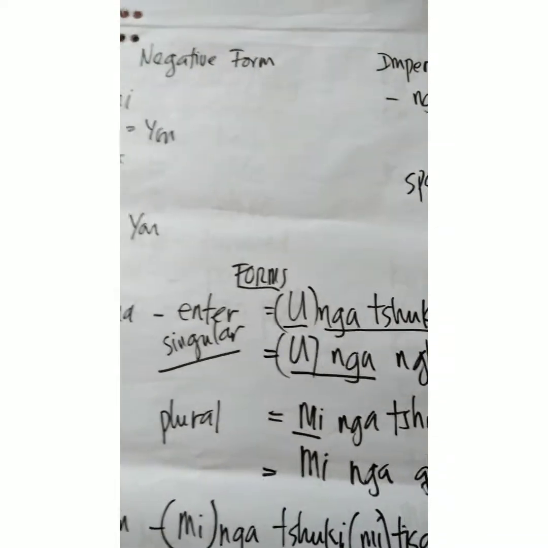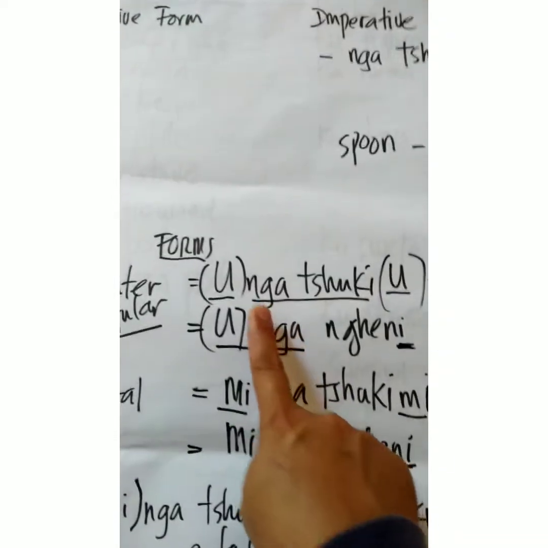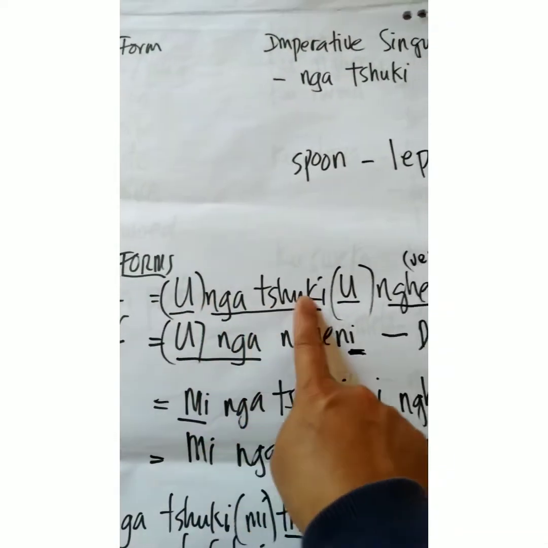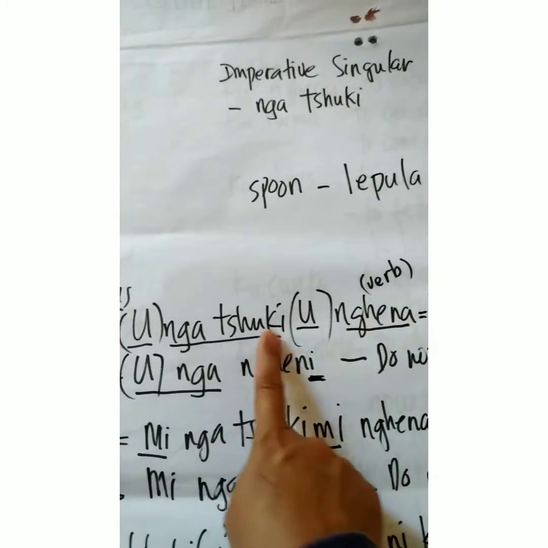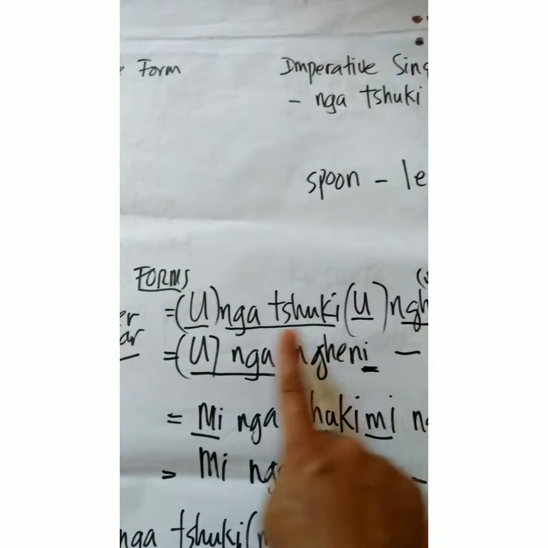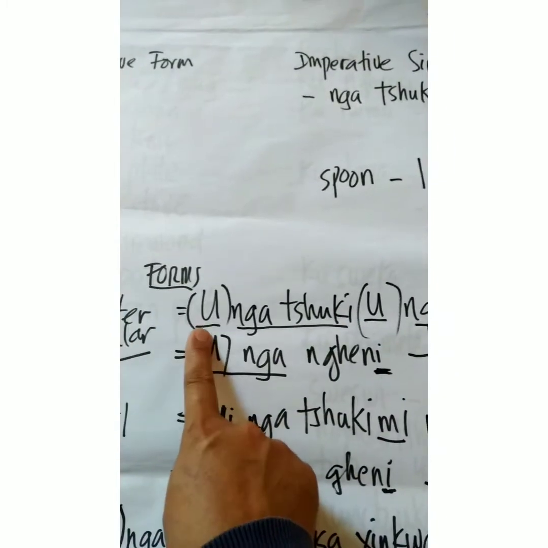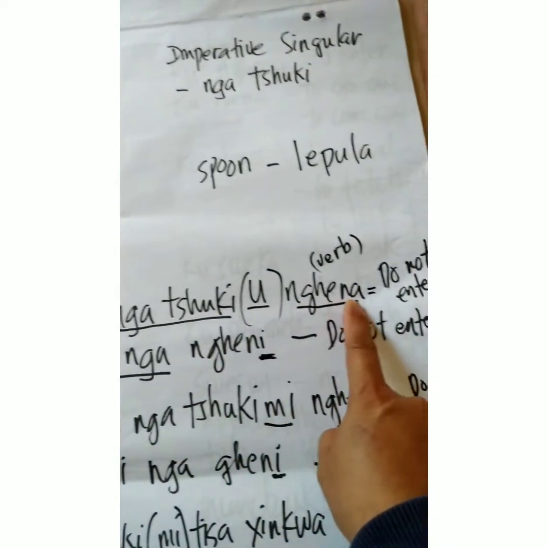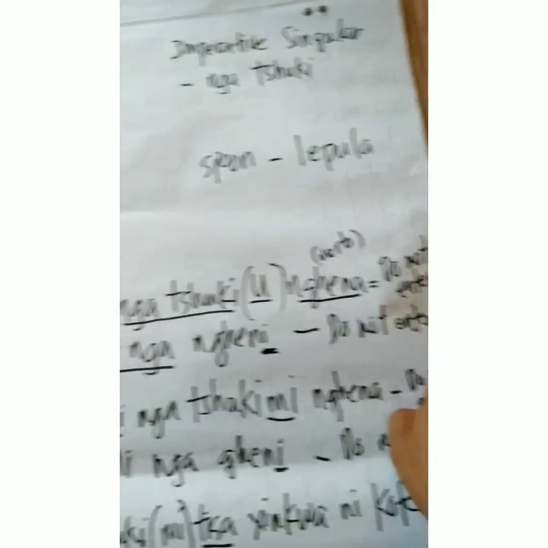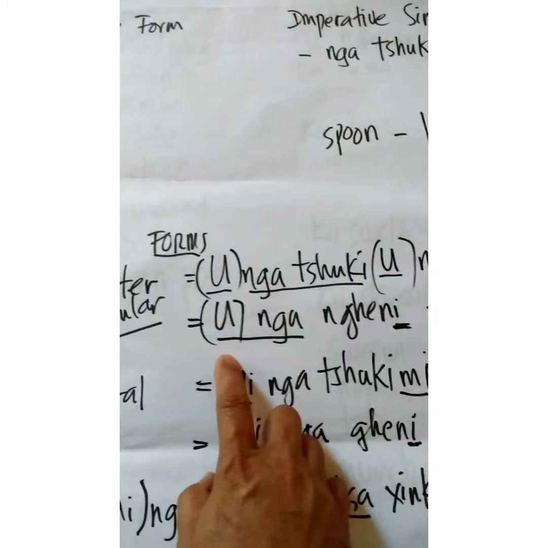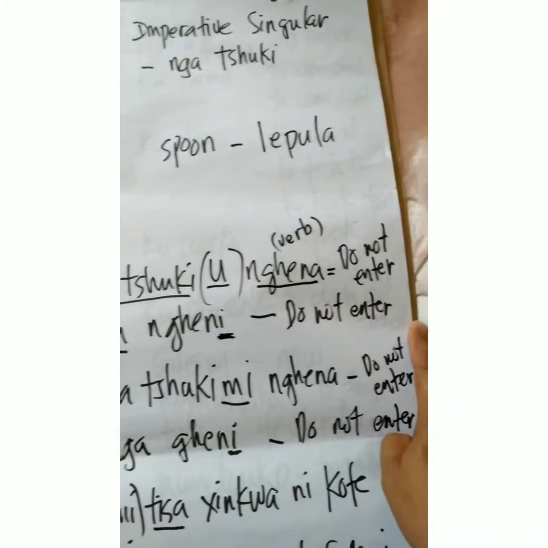So in the singular you, there are two forms in making an imperative. You say ongatsuki, which means do not. So ongatsuki ongangena. Ngena is the verb, so do not enter. And the shortcut is onga ngeni, do not enter.